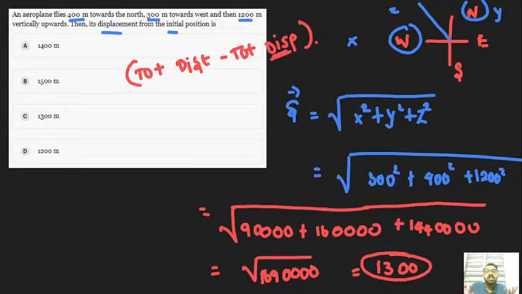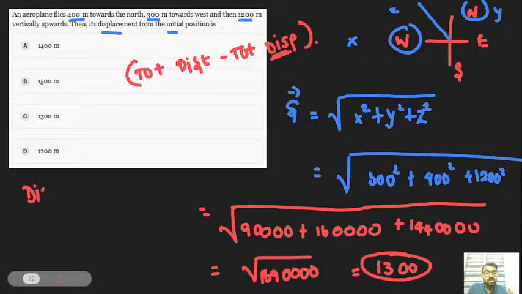The summation of the values 400 meter, 300 meter and 1200 meter results in the total distance.